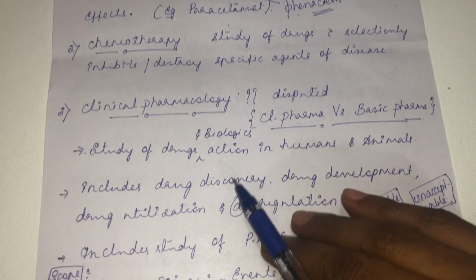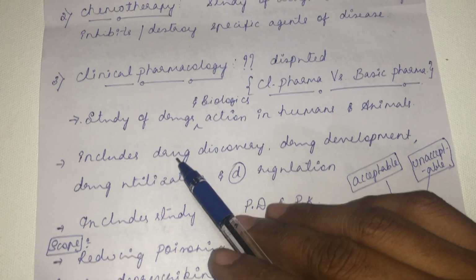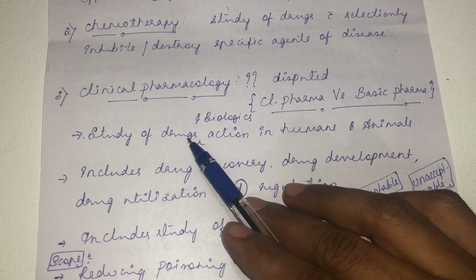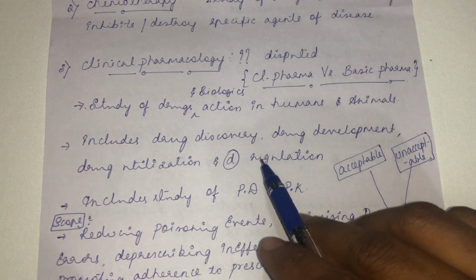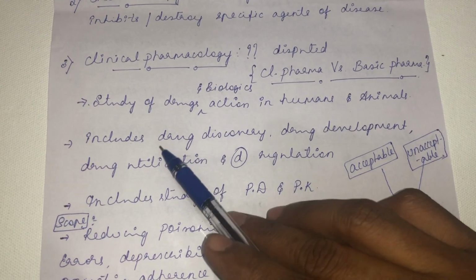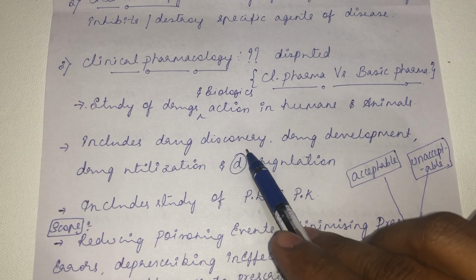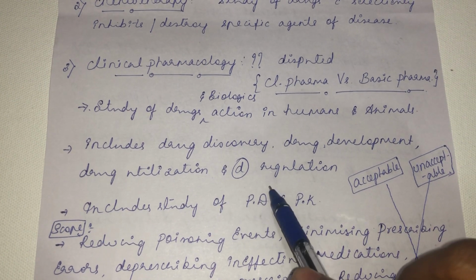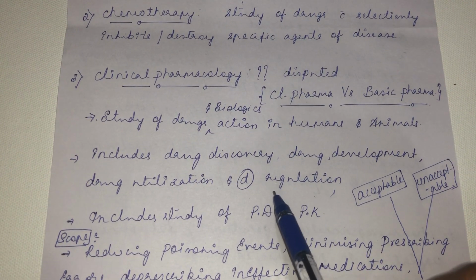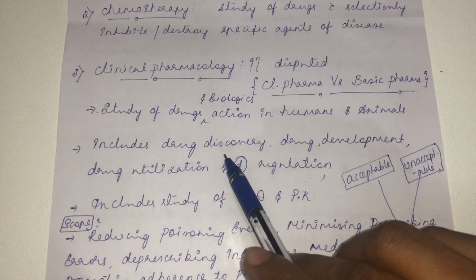Whereas clinical pharmacology, in a very general term, is the study of drug and biologics action in humans and animals. To be more precise, clinical pharmacology includes the aspects of drug discovery, drug development, drug utilization, and drug regulation. See, this drug regulation part is not included in basic pharmacology. So it includes drug discovery.